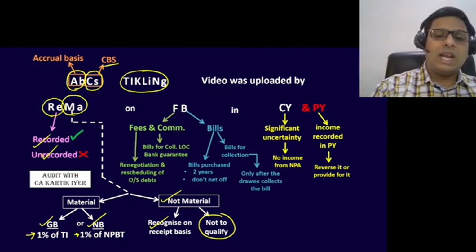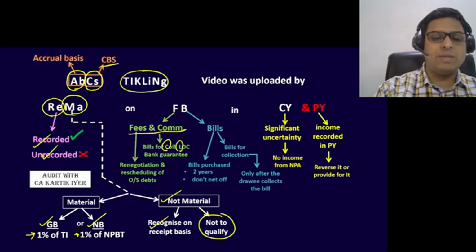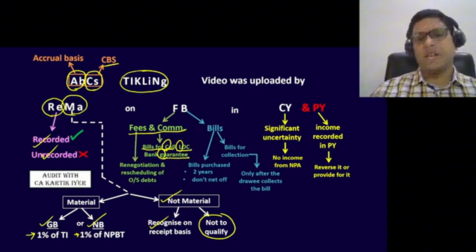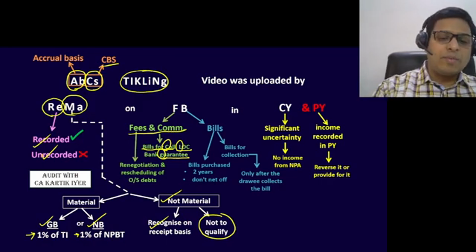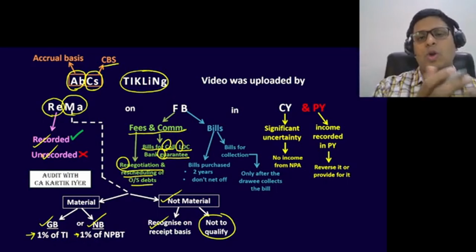Okay. Next is F, fees and commission. Fees and commission we first saw in relation to CLG matters. That is, if you remember in the class, we had done bills for collection, letter of credit, the Nirav Modi example we had taken in the class, and finally the bank guarantee matter. So for this the bank will collect some fees. Next, the bank is renegotiating or rescheduling any outstanding debts. Then in that case also the bank will collect the fees from the borrower who is not able to pay the loan on time.